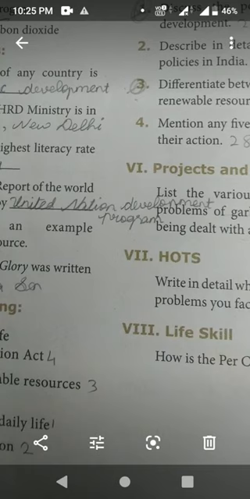Next, fifth question. Groundwater is an example of dash resources. Renewable. Groundwater is an example of renewable resources. Sixth question. The book An Uncertain Glory was written by Professor Amartya Sen. Okay, he is an economist.